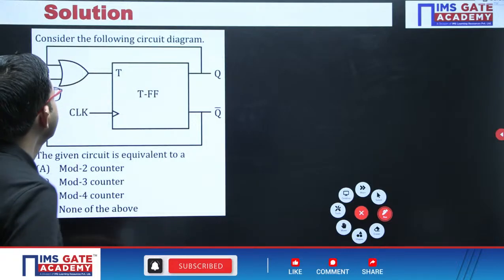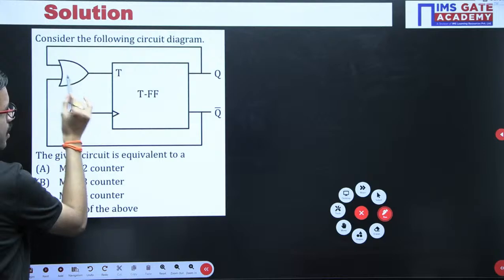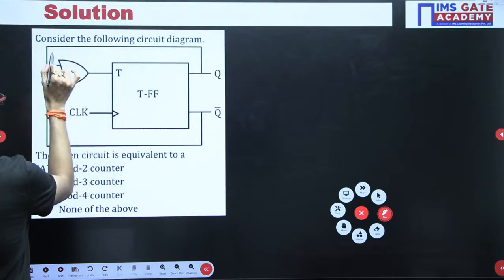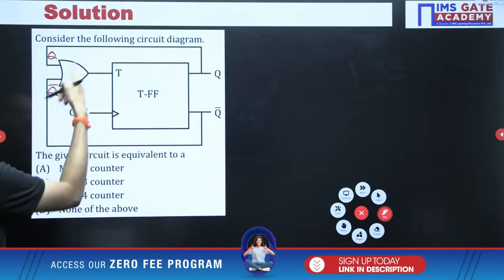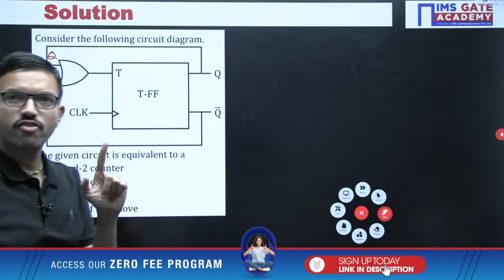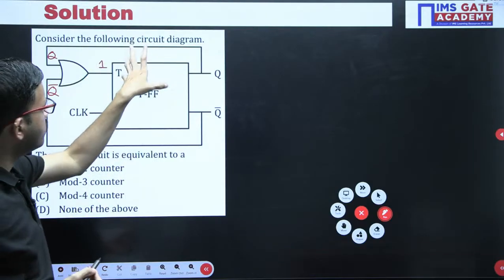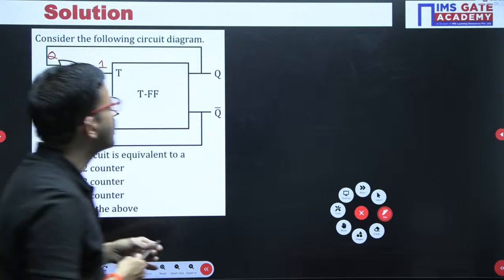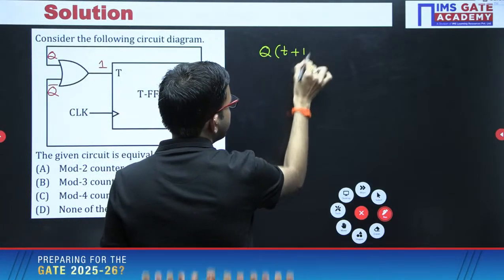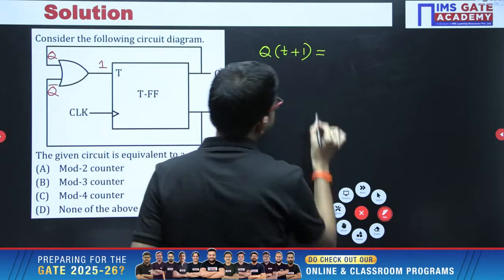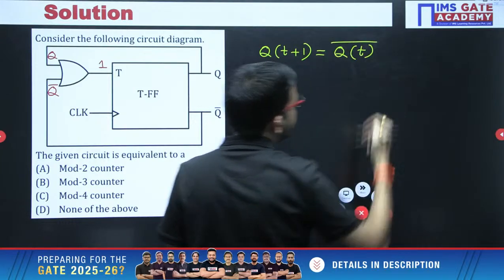In this question, just observe, you have one OR gate whose inputs are Q and Q bar, so you are performing a logical OR. X + X' is 1. It is very simple: you have a T flip-flop and the T value is 1. We already discussed that for a T flip-flop, when T is 1, the characteristic equation gives Q(t) bar.